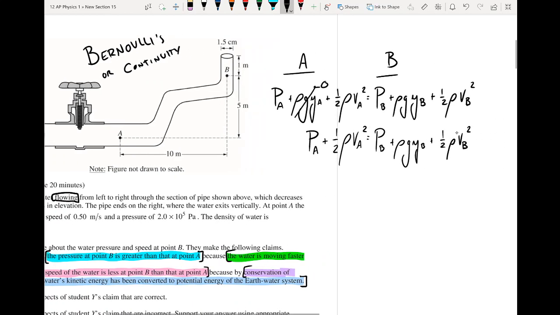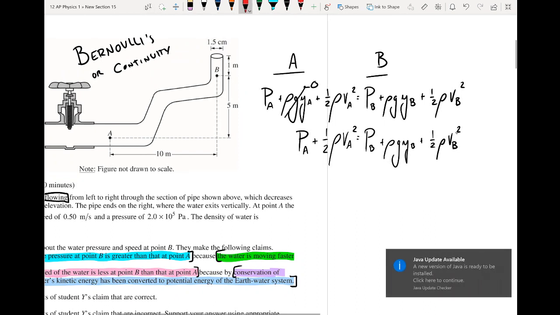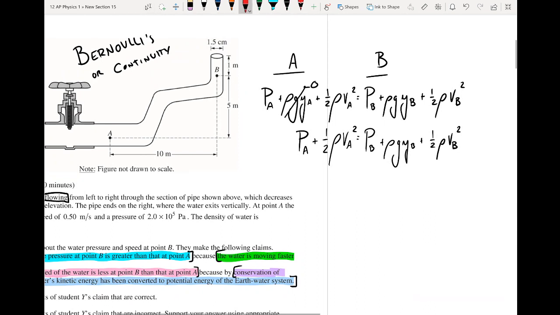If we're looking at this, the height, obviously, we have gained. We have this term now, right? We have a gravitational potential energy term at point B, which we did not have over there.